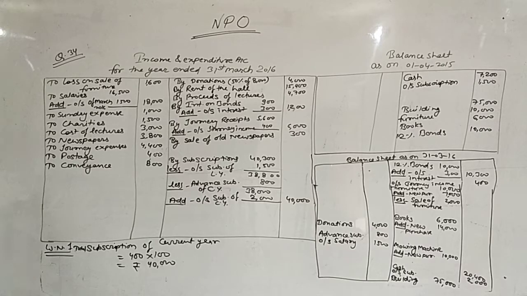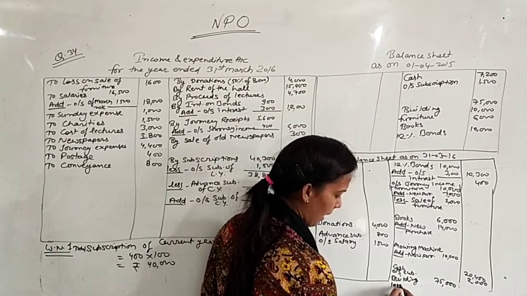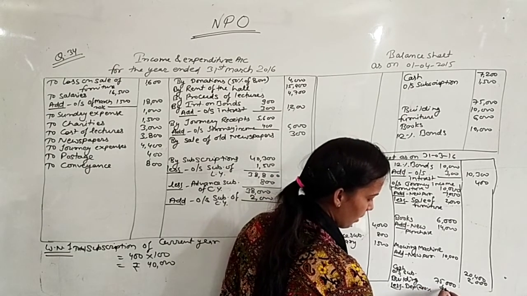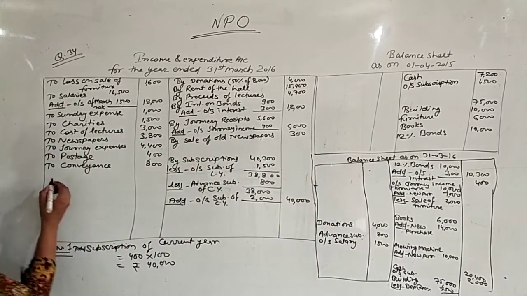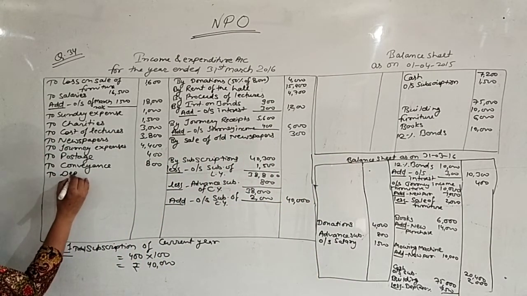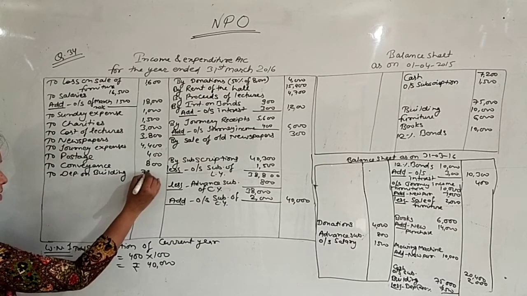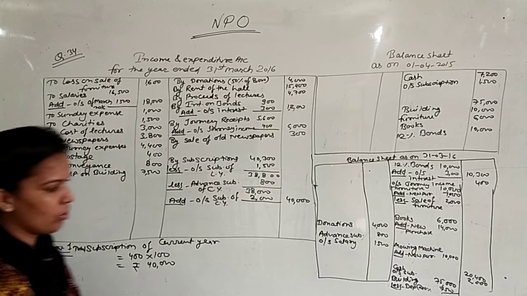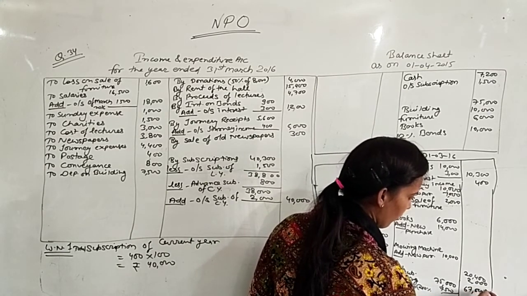After this, depreciation 10% on building. First of all, close the point of building, less depreciation at the rate of 10%, means it is 7,500. The same 7,500 will be transferred to income and expenditure, to depreciation on building. It is 7,500. So deduct this amount, 75,000 minus 7,500, it will be 67,500.